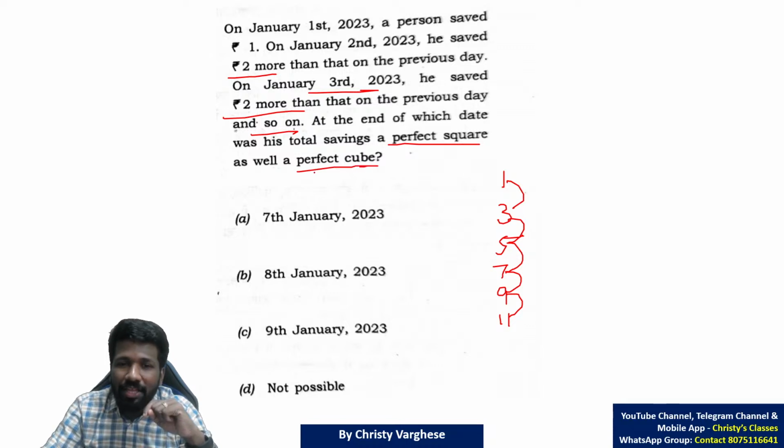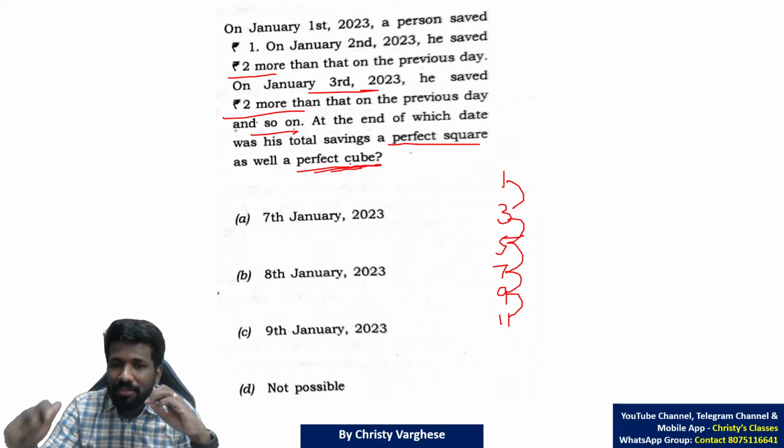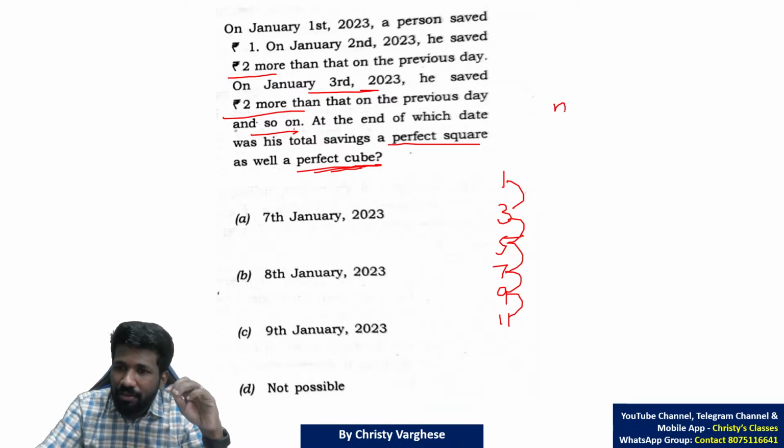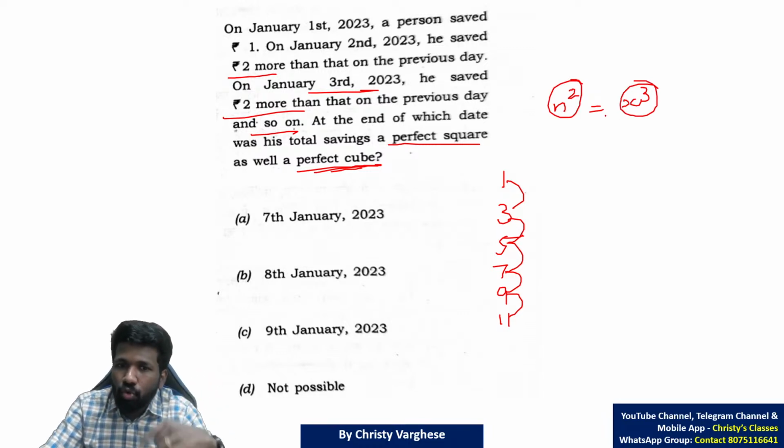That means the only thing remaining is it should be a perfect cube. That means you have to find for which n square you will get it as a cube, x cube also. A square of a number is a cube of another number also. Likewise, a number you need to find from options. If it is 7th January, 7 square is 49.